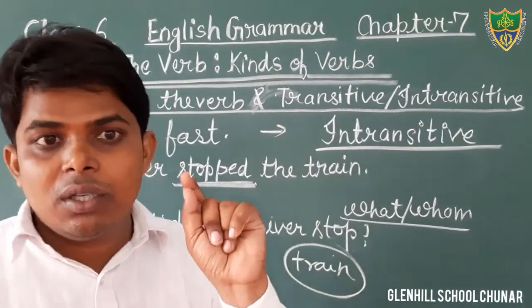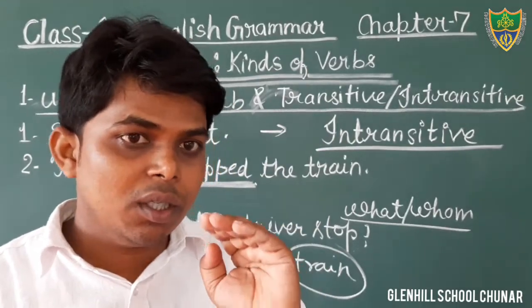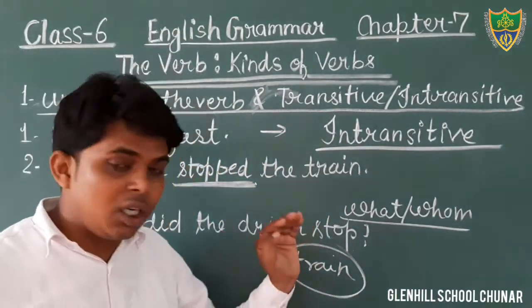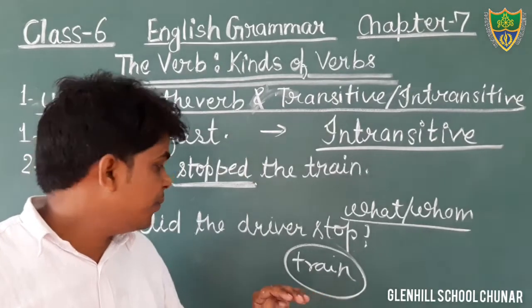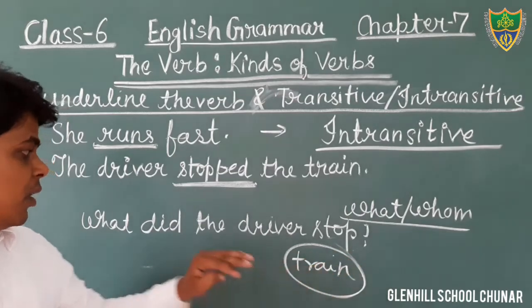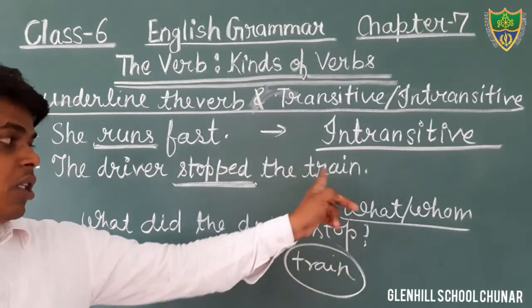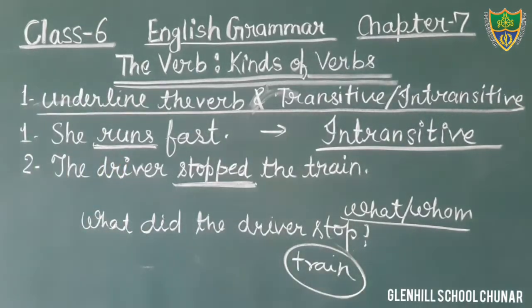Students, listen carefully and watch the video attentively, so that you can understand the things. Just see: what did the driver stop? The driver stopped the train. That is the object. Therefore, what kind of verb is that?